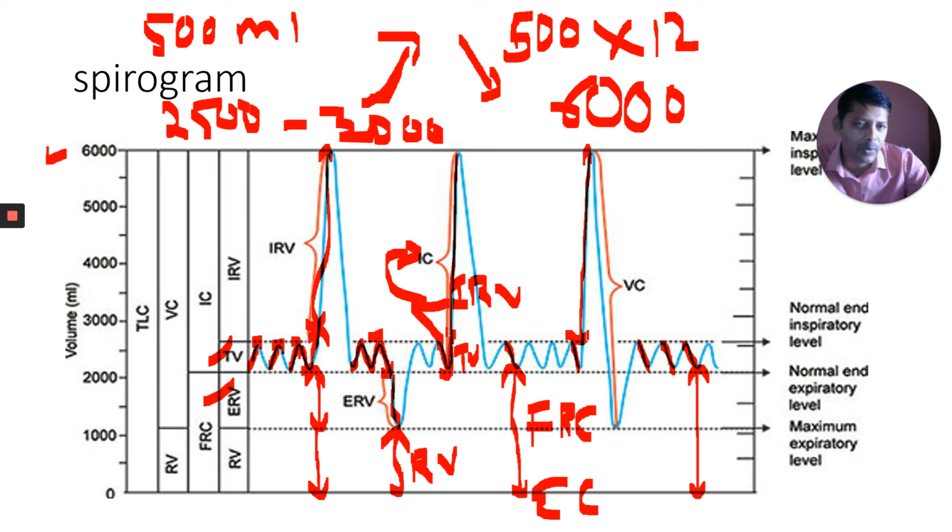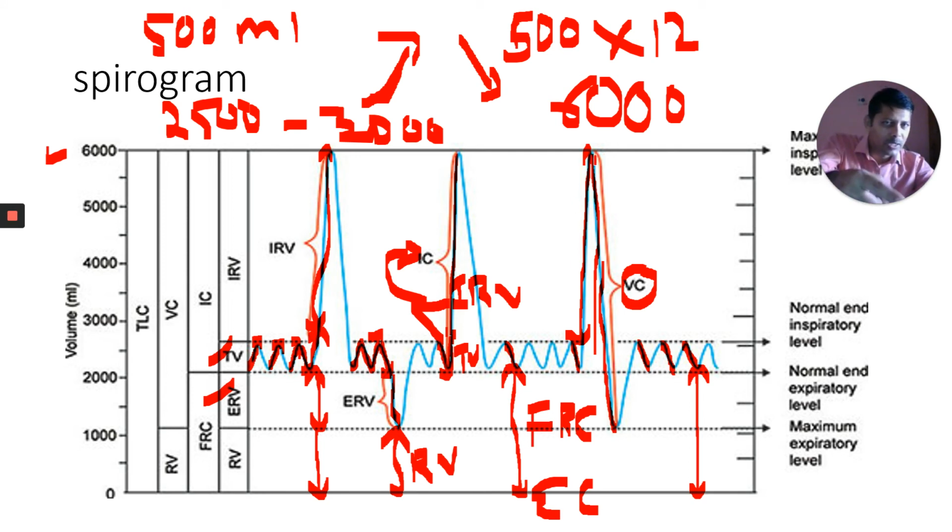After forced inspiration, how much air can you breathe out? This is your VC. It is very easy to understand. First you take a forced inspiration.